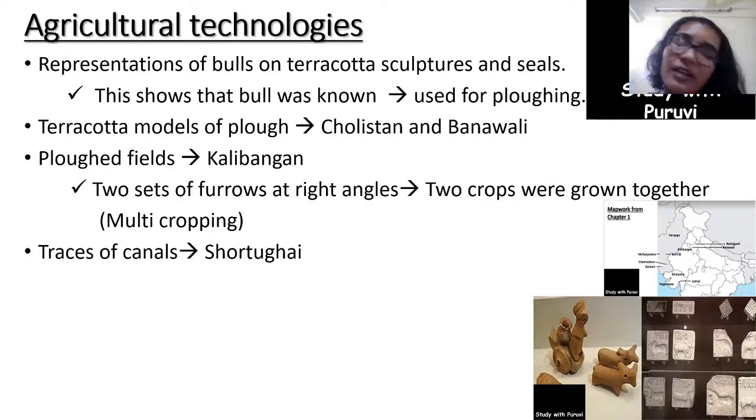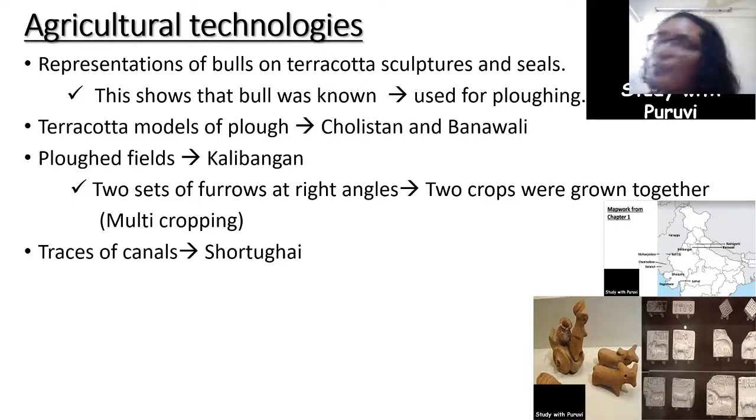If we recall from our last year's lessons, lapis lazuli was a precious stone which was blue in color, and if you are able to recall, King Enmerkar used to send his messengers with his messages written on clay tablets to some far off places to trade in lapis lazuli. So, as we'll see further in the lesson, Harappans had contacts with some distant lands, which the Mesopotamian civilization was also a part of. Shortughai was a major source of lapis lazuli, and Harappans used to deal in lapis lazuli with the Mesopotamian people.